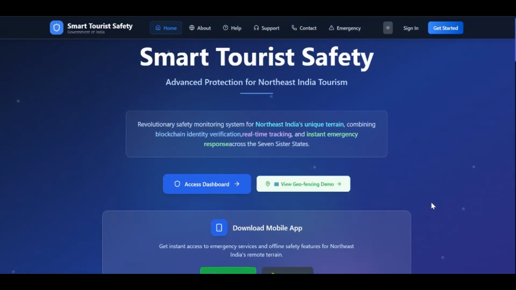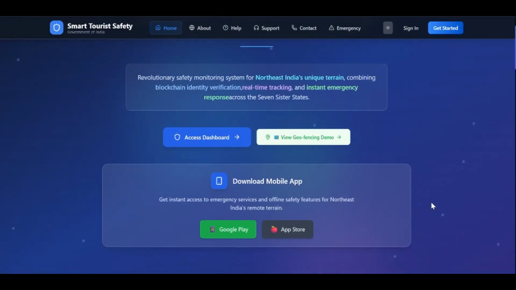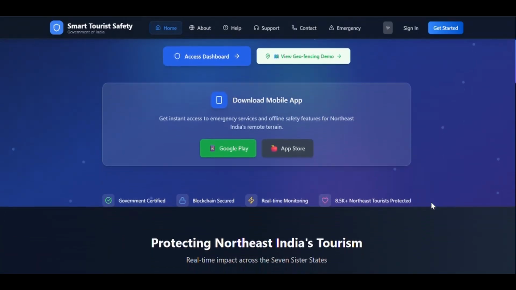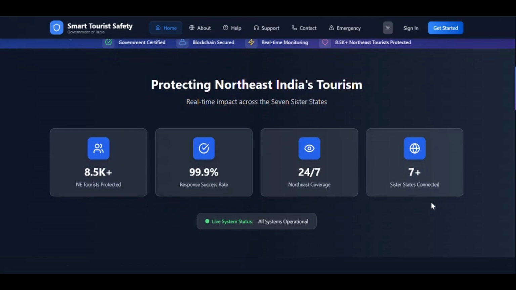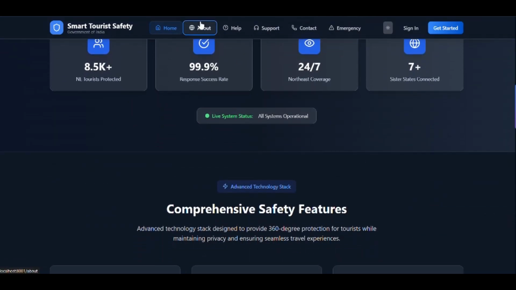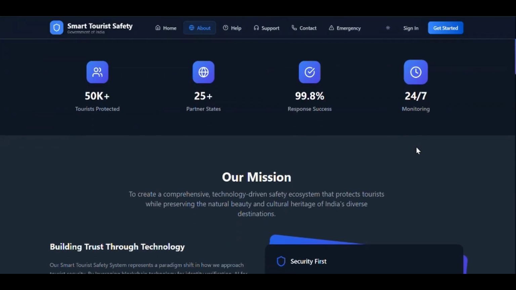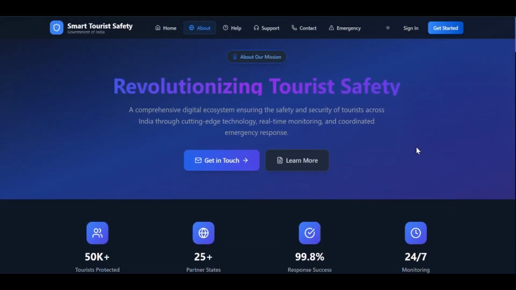Now, first we see the home page and the public pages. The dashboard's homepage provides a quick overview of system status, recent alerts, and public safety resources. Public pages like About, Help, Support, Contact, and Emergency are available to all the public. These pages offer information for tourists and authorities, including safety tips, emergency contacts, and zone maps. This ensures everyone has access to critical information at all times as required.